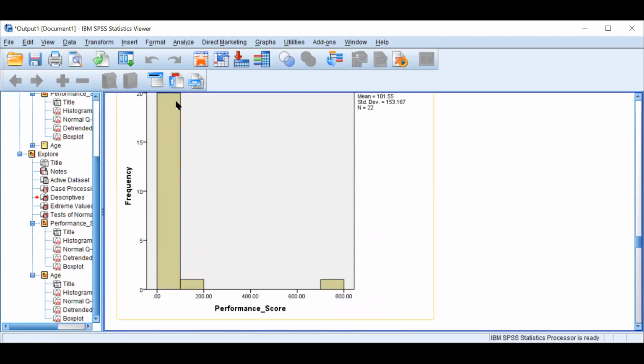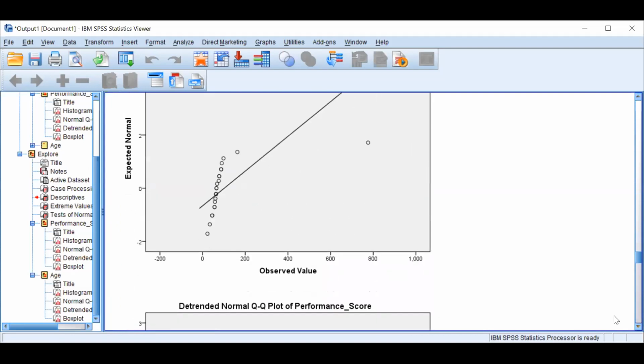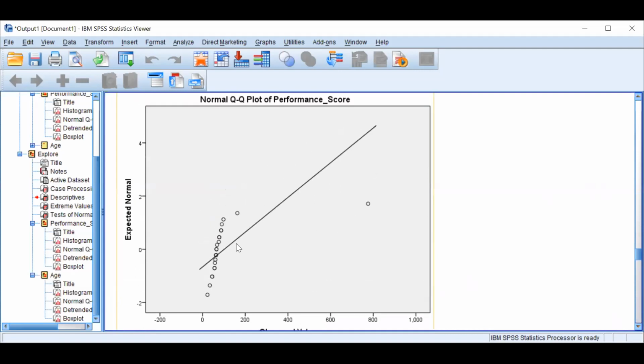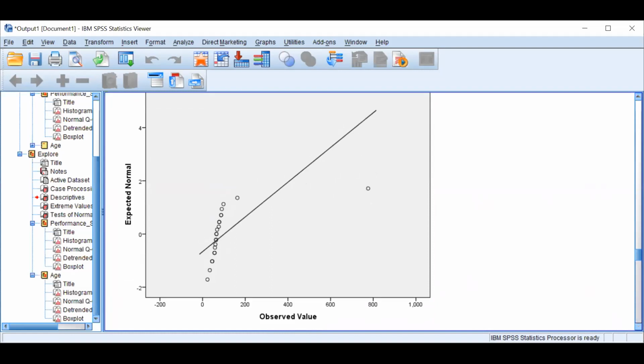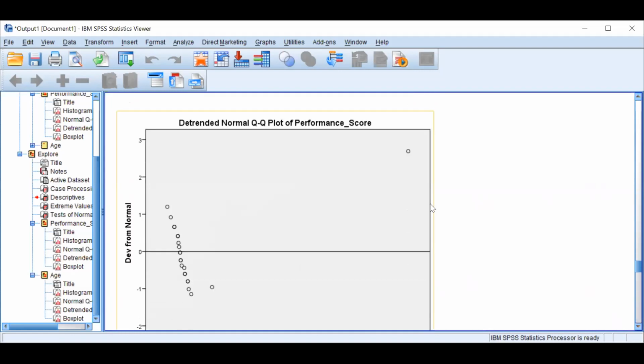You can see the histogram also. Can you see any normality? The QQ plot: ideally, the points should be on this line, but they are far from it. This is the -3 to +3 range, right?